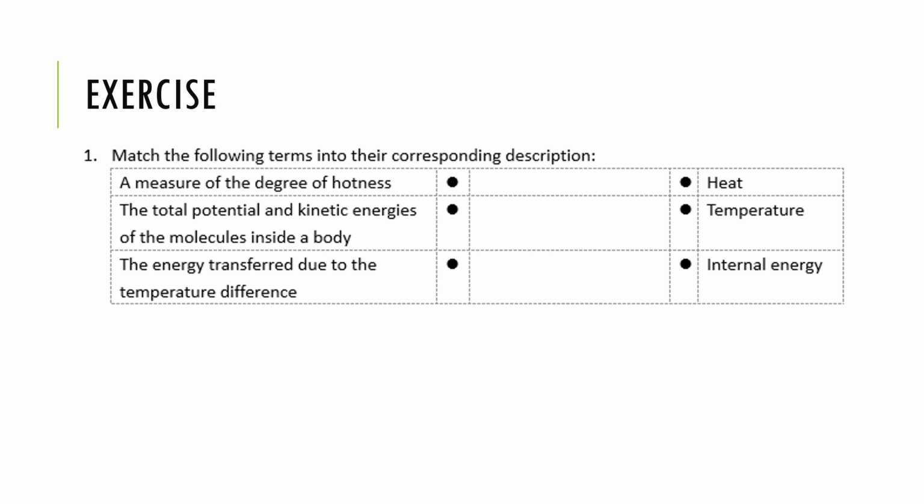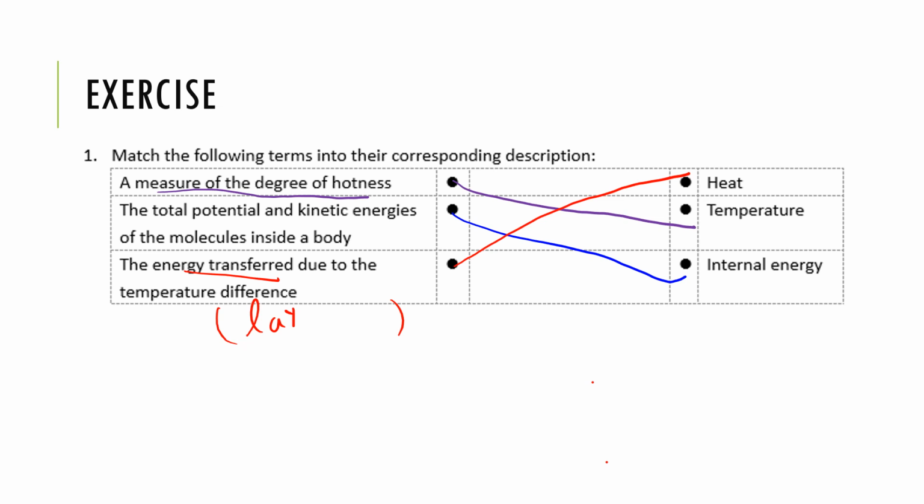All right, so I'll talk about the first one. The first one is about matching. You have to match the following terms to the descriptions. The answer is like that. Measure of degree of hotness is temperature. Total potential and kinetic energy is called internal energy. And the last one, heat transfer, is called heat. Now that one we'll mention later. So the most important things you should know are 1 and 2.